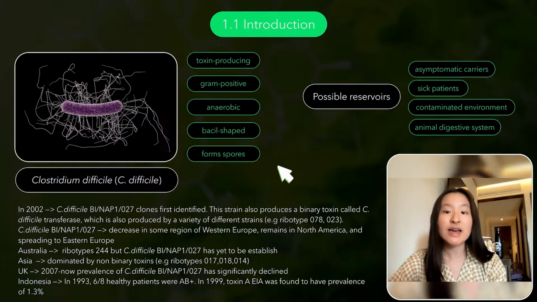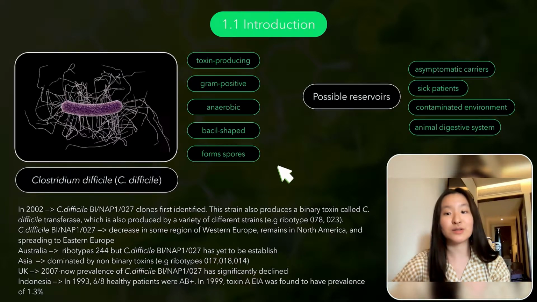CDI has been discovered as a leading source of nosocomial infection in hospitals, with the majority of cases occurring in industrialized countries. In 2002, the C. difficile BI/NAP1/027 clone was first identified. This strain also produces a binary toxin called C. difficile transferase, which is also produced by other strains such as ribotypes 078 and 023.